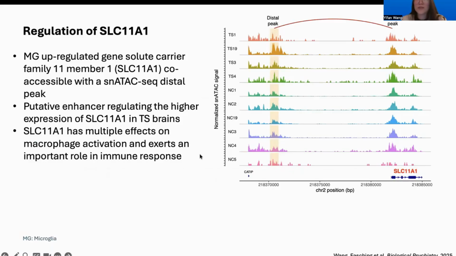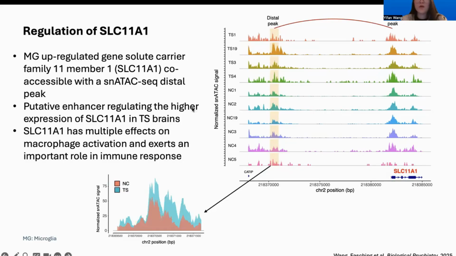Although we were not able to identify any statistical significance in the microglia, I would still like to show you this beautiful example that we found for the DAPDG links. We found the potential enhancer region for the SLC11A1 gene, where we saw the peak here, which is co-accessible with the transcription start site of the SLC11A1 gene.